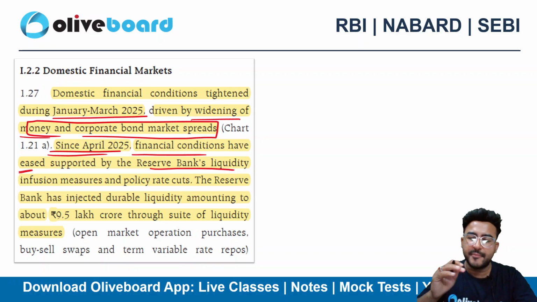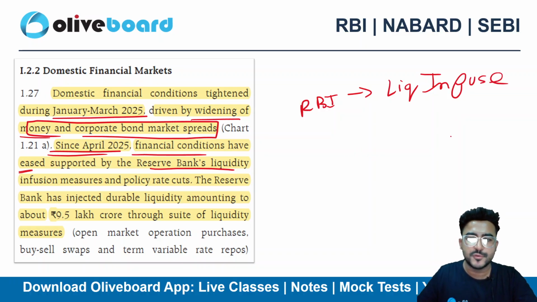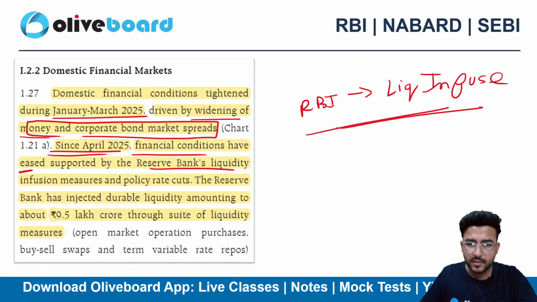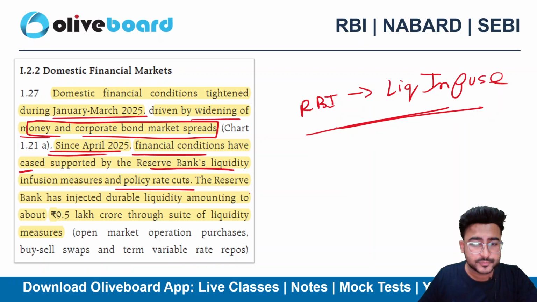We all know that. RBI has infused liquidity to a wider extent this time. Measures like policy rate cuts, both CRR and repo rate cut. Because of that, a high amount of liquidity is there in the banking system, which is again supporting the domestic financial markets as well, right?